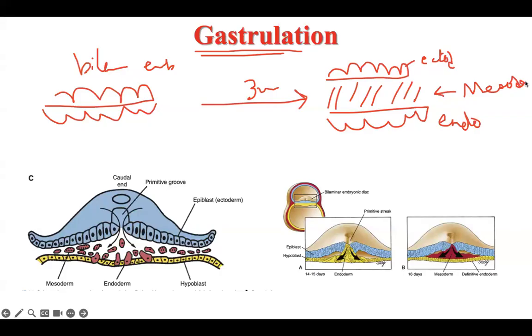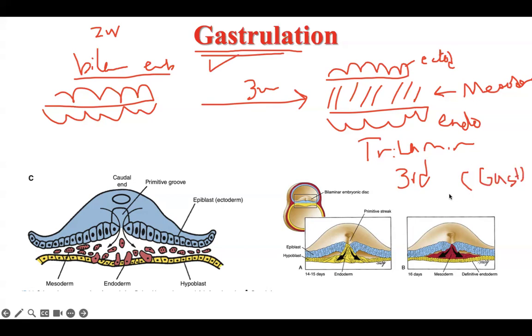So we have here three layers. The upper one is named ecto, the lower one is named endo, and in between it is named mesoderm or intraembryonic mesoderm. Now the embryo is converted from a bilaminar embryonic disc to a trilaminar embryonic disc. So this conversion from bilaminar in the second week to trilaminar in the third week, what is the name of this process? It is named gastrulation, and the embryo is named gastrula.